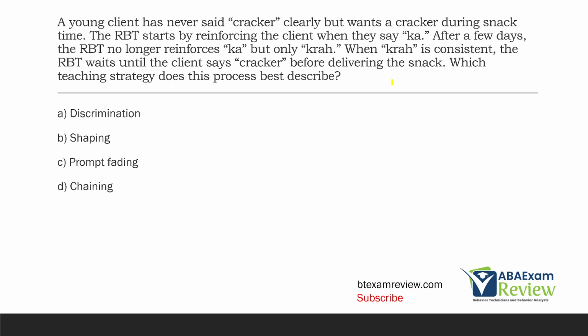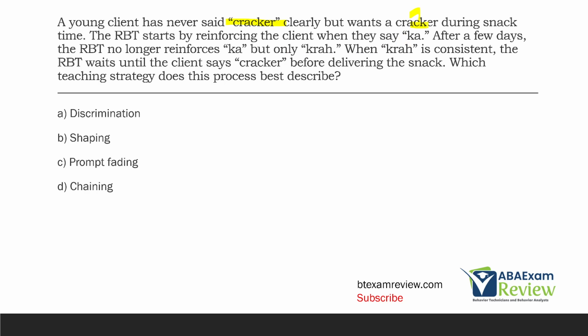Luckily, we just went over a question where we thought about shaping. And one of the advantages on your exam of going through every answer choice and processing why the wrong ones are wrong is it can help you later on in the test. In the previous question, we discussed how approximations are related to shaping. Well, what do we have here? We have a client who we want to teach to say cracker, and we have approximations.